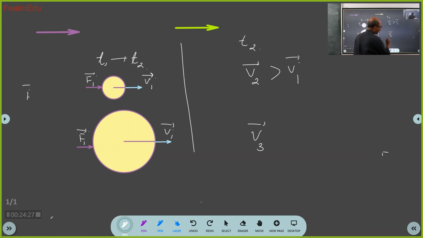So the velocity of this will be v3 bar. Got it? That's all. And v3 bar is greater than v1 bar. So you got the idea?